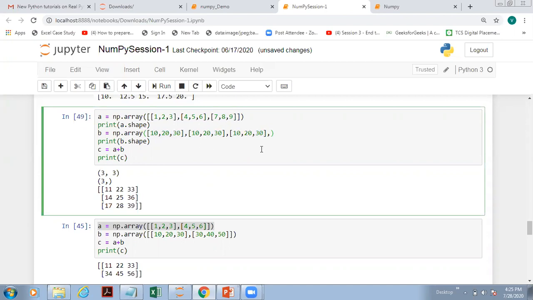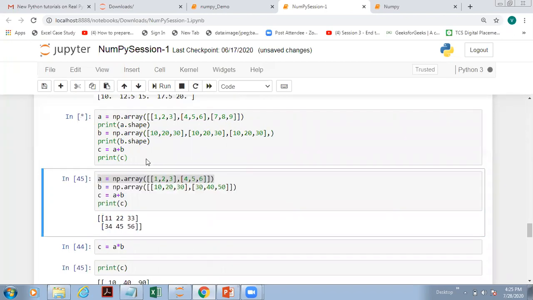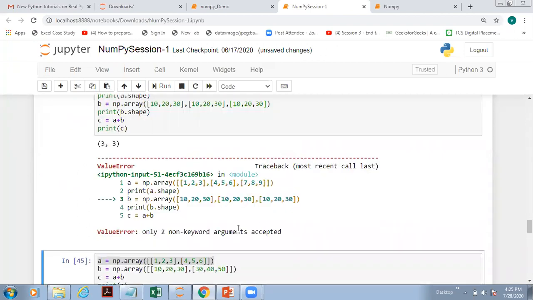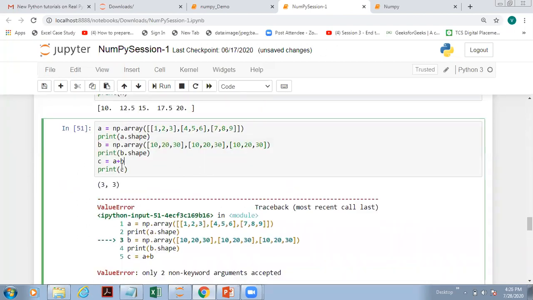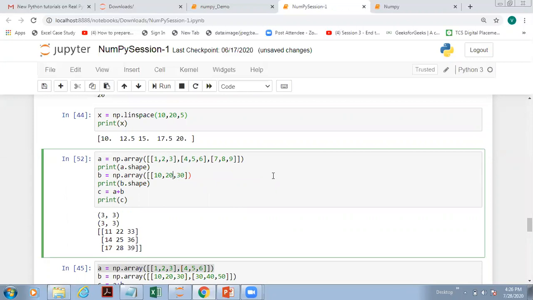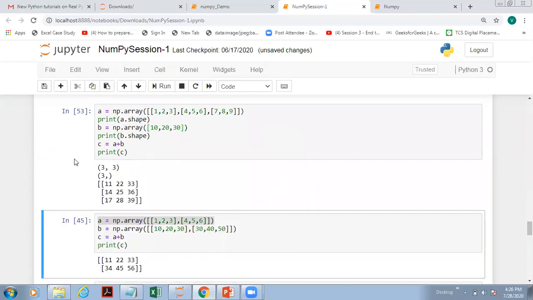This term is known as broadcasting. It is internally done by NumPy in order to facilitate this operation. If you see the result, oh, this bracket is missing. Okay. So the result is the same. Got it? But earlier when I was using it like a one-dimensional array only, still I got the same result. So internally, the concept that is being implemented here is termed as broadcasting.